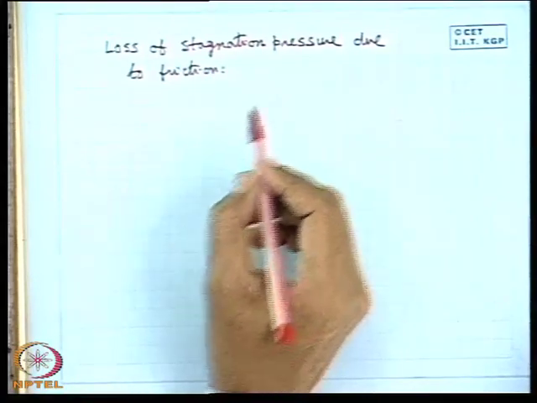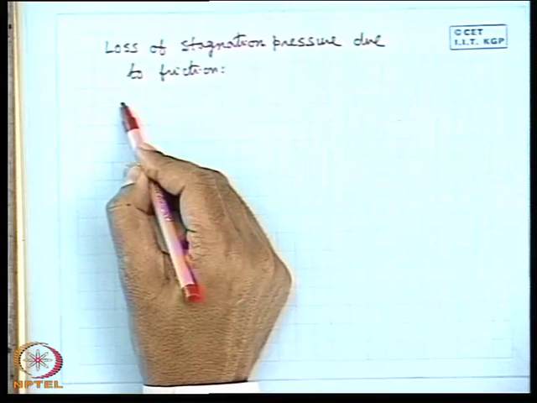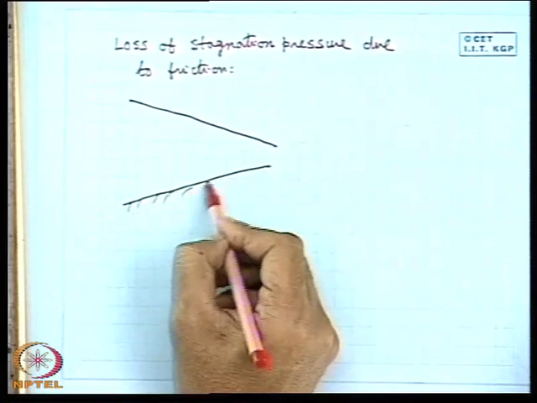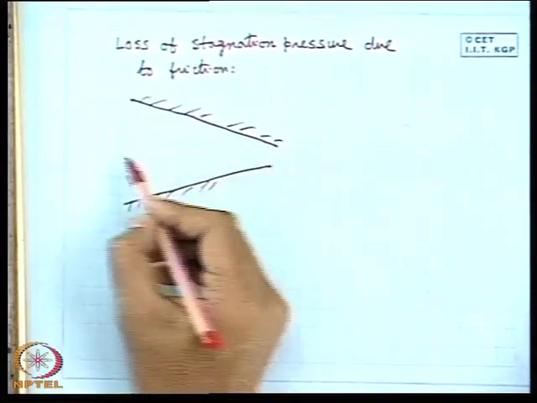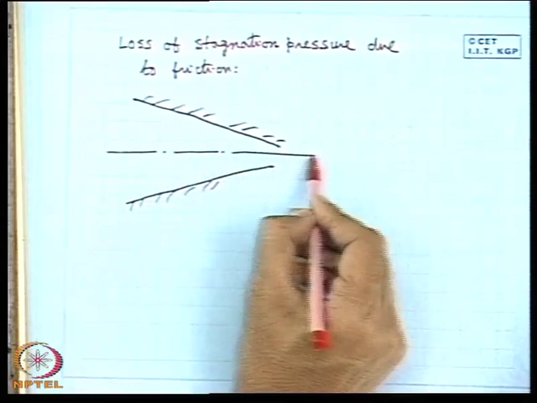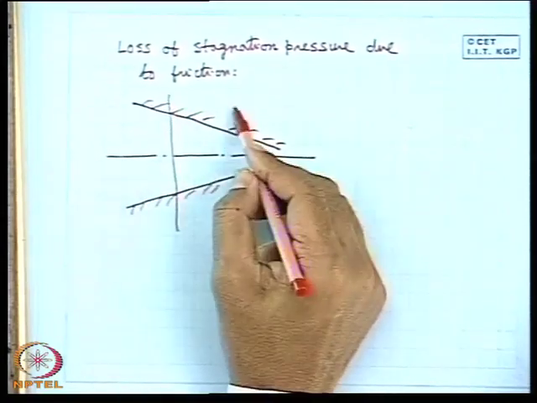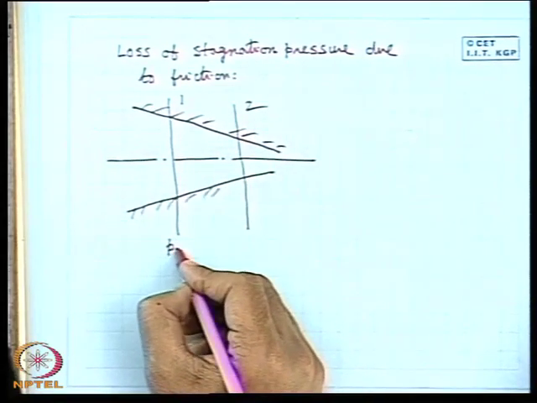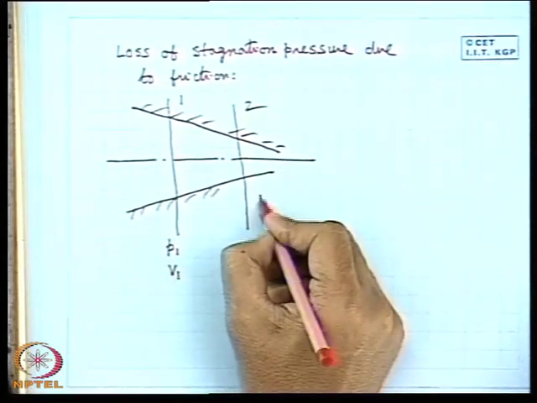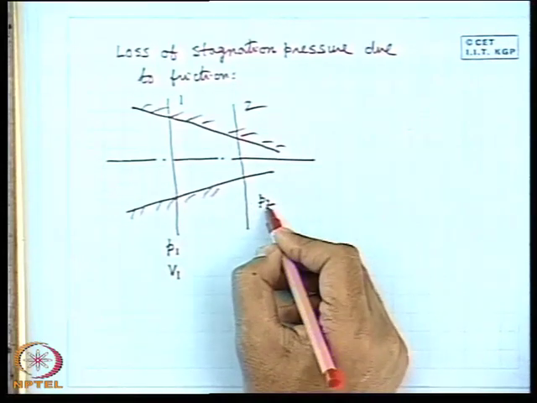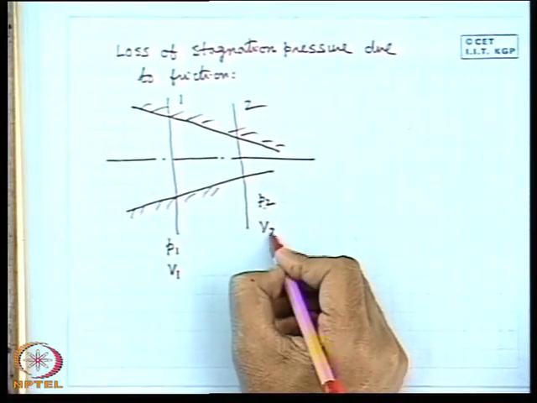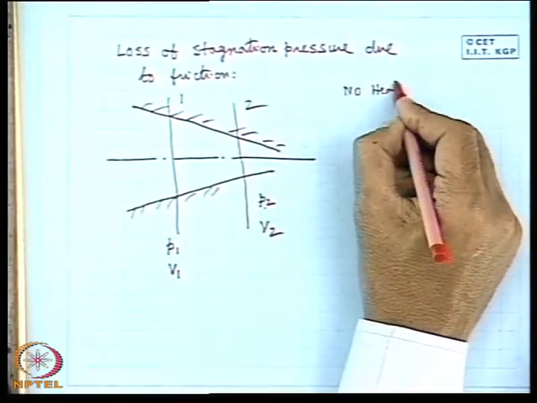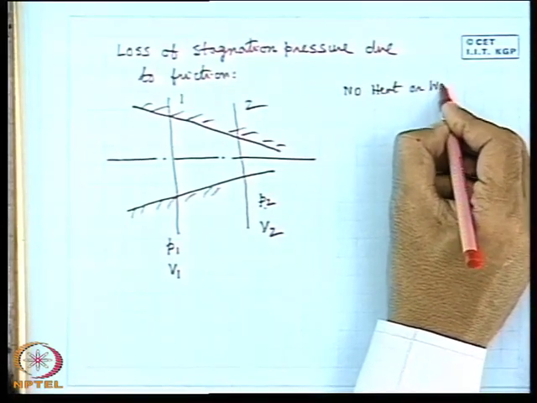I must tell how the stagnation pressure is reduced due to friction. Let us consider the flow through a convergent duct. It is not necessarily a convergent duct, but let me consider one for simplicity and better understanding. Let us consider two sections, 1 and 2. At section 1 the pressure is P1 and the velocity is V1, and at section 2 the pressure is P2 and the velocity is V2, and we consider the flow so that no heat or work transfer takes place.